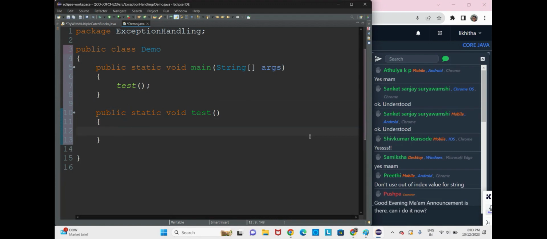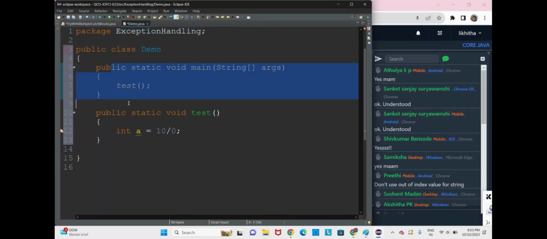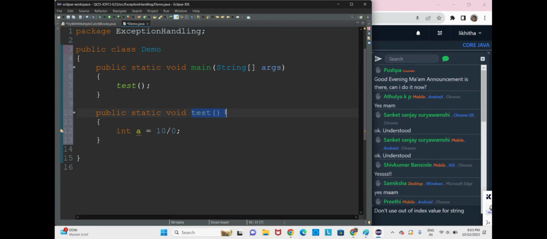Now here we shall take the int values. Int a is equal to 10 by 0. Now see, JVM will call the main method. Execution of this main method will get passed, and control will come to this test method, and here exception occurs.